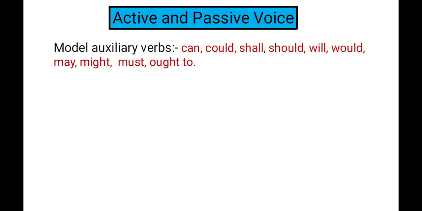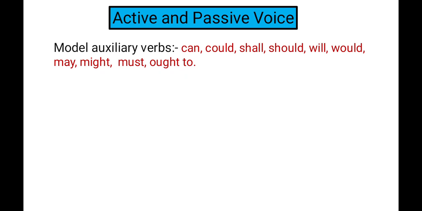Guys, you are watching some auxiliary verbs on the screen. These auxiliary verbs are used to make sentences. For example, the auxiliary verbs are can, could, shall, should, will, would, may, might, must, ought to.